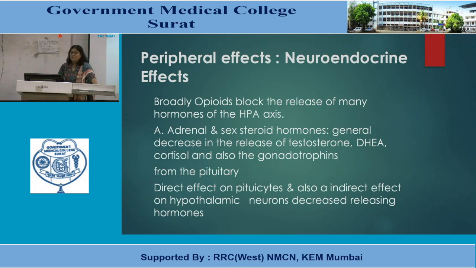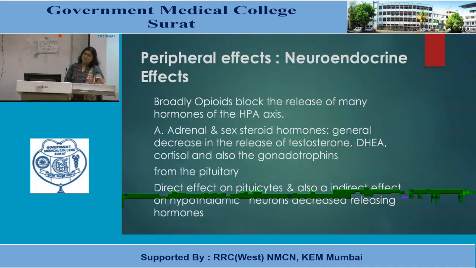First, adrenal and sex steroid hormones: a general decrease in the release of testosterone, dehydroepiandrosterone and cortisol, and also the gonadotrophins from the pituitary. They have a direct effect on pituitary cells and an indirect effect on hypothalamic neurons, decreasing releasing hormones. That means they affect both the hypothalamus and the pituitary gland, and decrease release of various hormones.